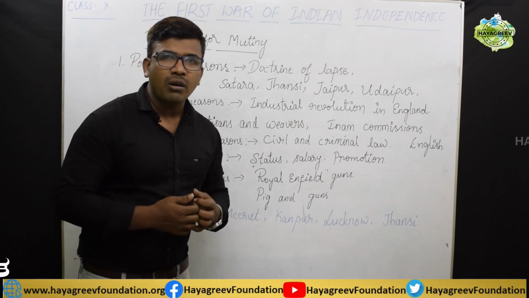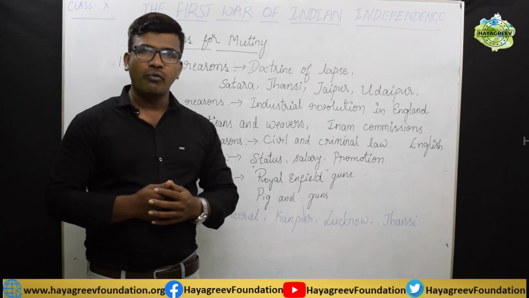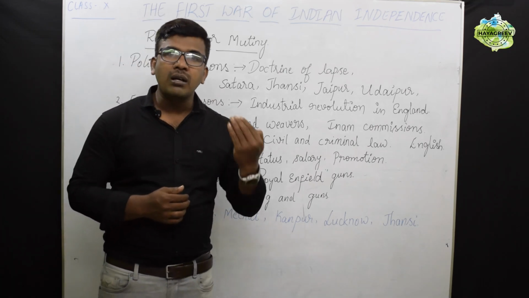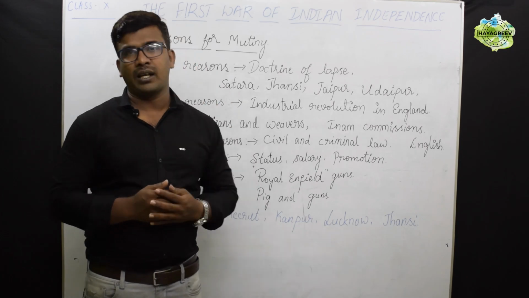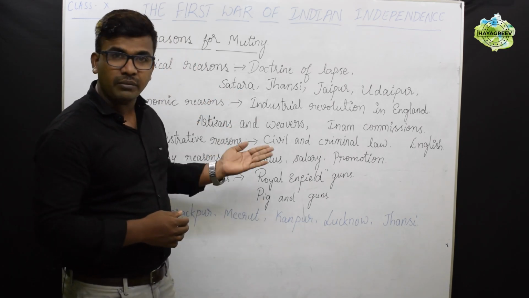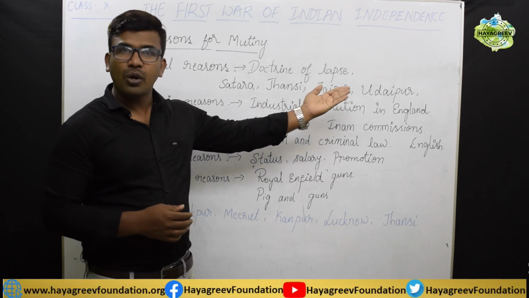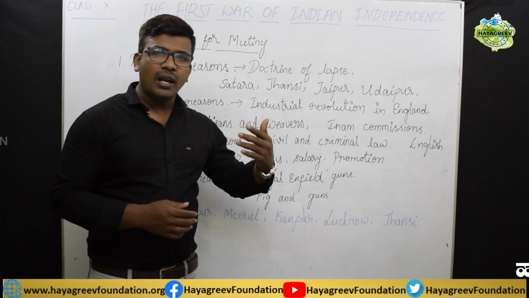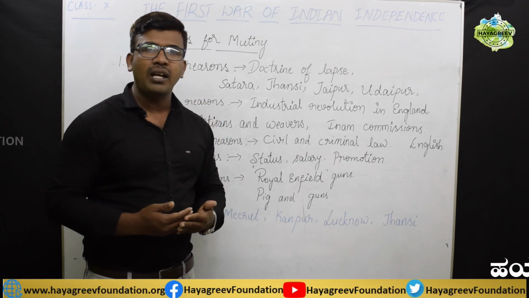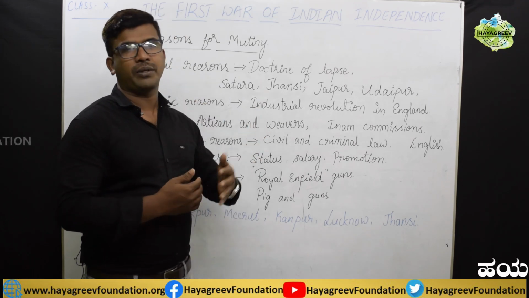As the British government introduced this doctrine of lapse, what happened? Many Indian kings came under the direct control of the British. Which are those dynasties? Satara, Jhansi, Jaipur, Udaipur, Sambalpur. Like this, many Indian dynasties came directly under British control.